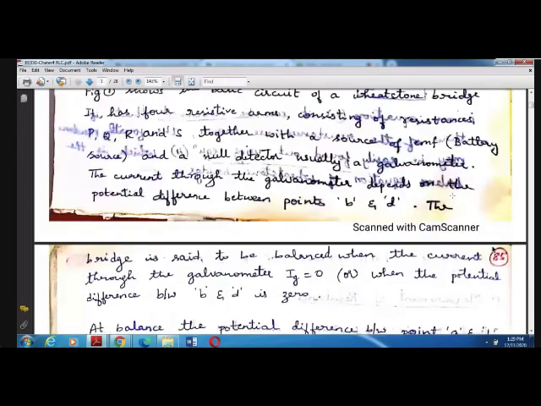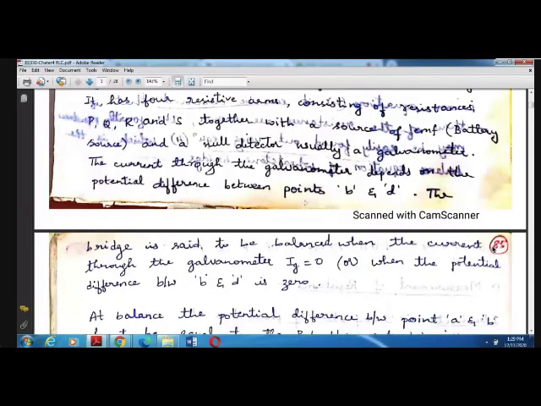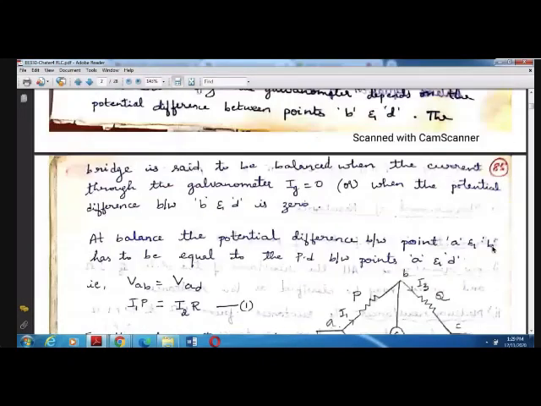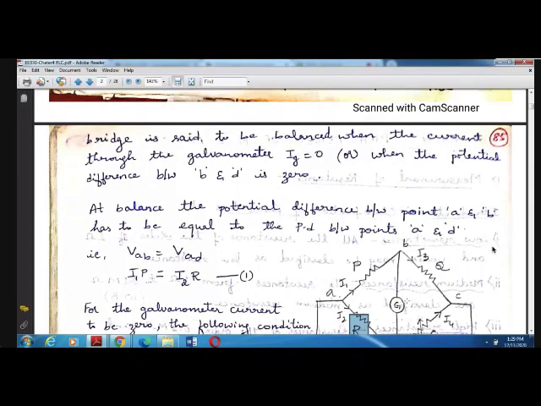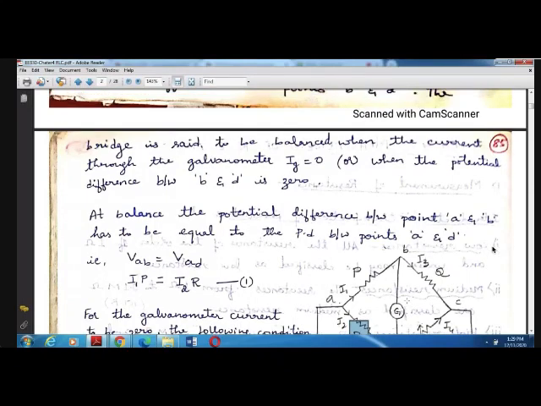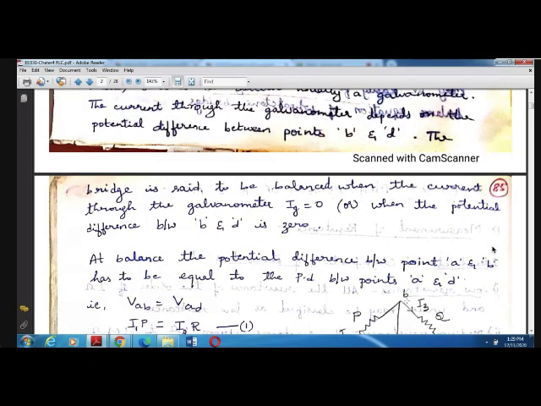The current flowing through the galvanometer will become 0 only when the potential difference between these two points, B and D, is 0. We say the bridge is balanced, that is, the current through the galvanometer becomes 0.